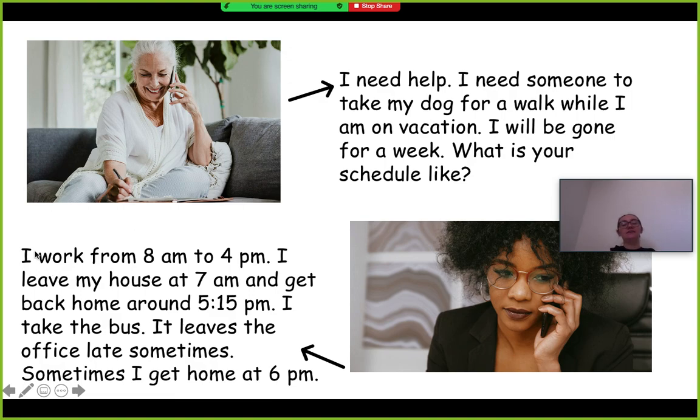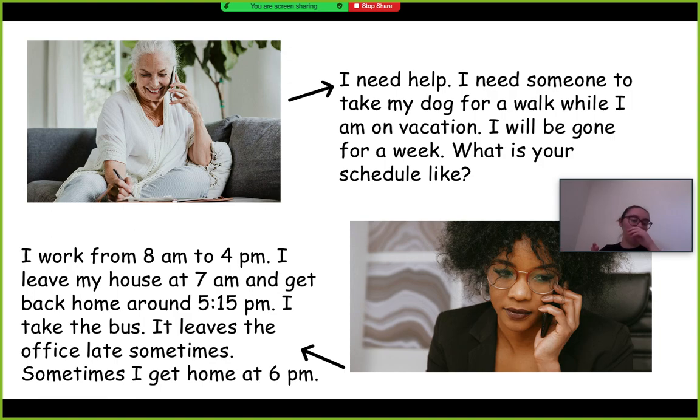Now, Jackie says, "I work from 8 a.m. to 4 p.m." So instead of saying, "Oh, I work on Monday from 8 to 4, I work on Tuesday from 8 to 4, I work on Wednesday," instead of having to say all of that, all she has to say is, "I work from 8 a.m. to 4 p.m." And her neighbor knows, okay, when she says, "I work," it means that she does it a lot. So I know that during the day from 8 a.m. to 4 p.m., that's when she's at work. And that's a lot. She does it every day.